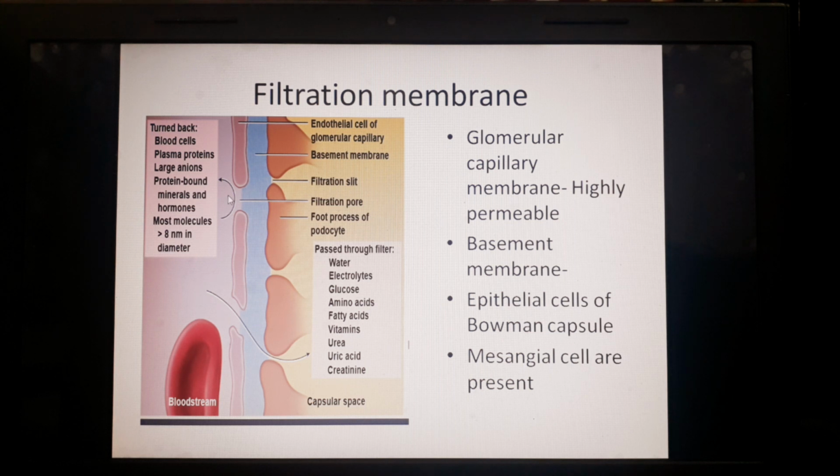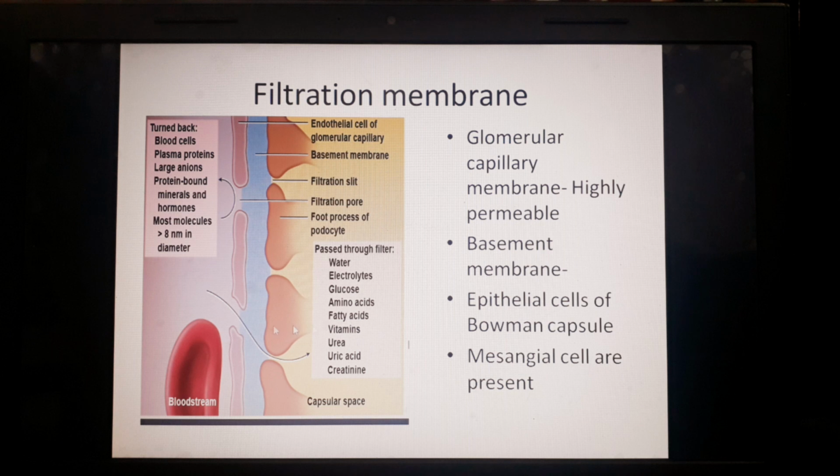It is very highly permeable, and it allows the movement of smaller ions, less than 8 nanometer, or the particles or molecules, to move from the capillary through the filtration pore, crossing the basement membrane, then entering into the filtration slit: the water, electrolyte, glucose, amino acid, fatty acid, vitamins, urea, uric acid, and creatinine.